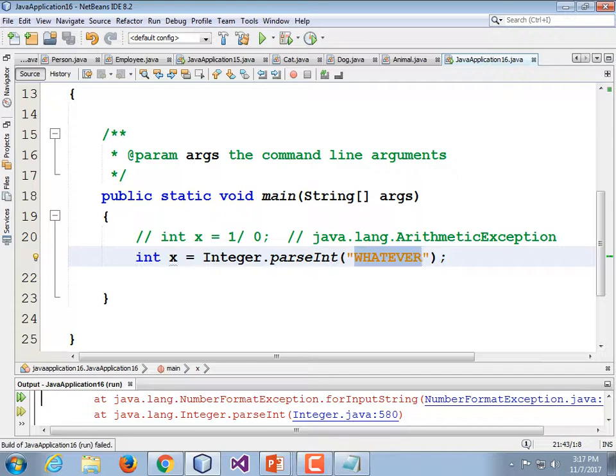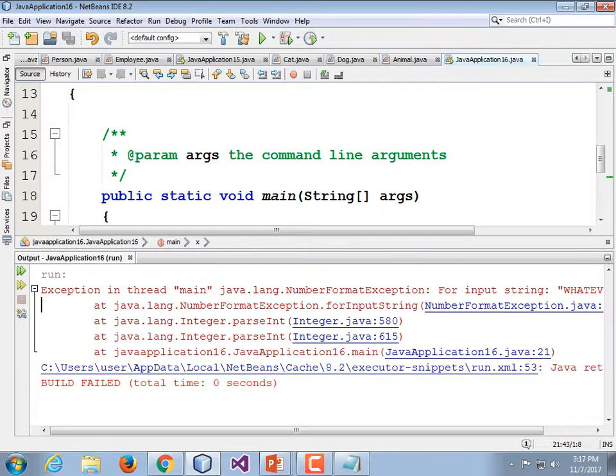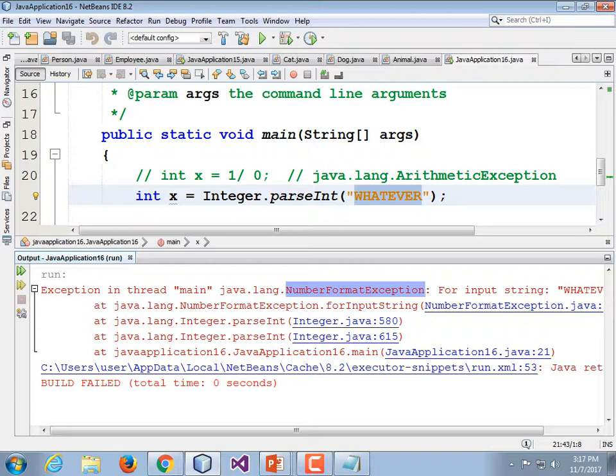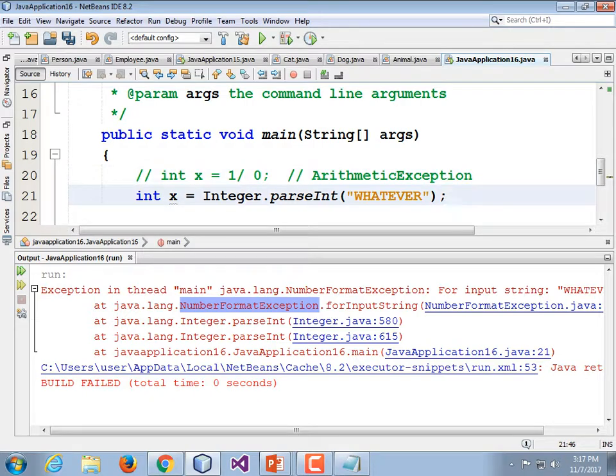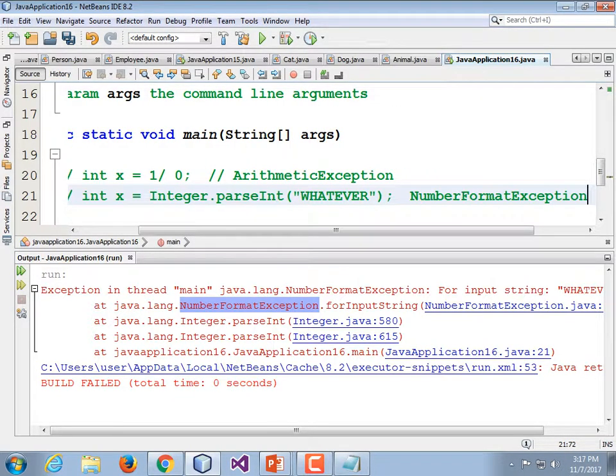Alright, so we've seen two different kinds. This one also choked with a whole bunch of red text. It's a java.lang.NumberFormatException. Now remember, java.lang is imported into every program, every file we write. So we could just call it an ArithmeticException rather than include all that. And this one could just be called a NumberFormatException. I'm going to comment that line out because it also gives us an error.